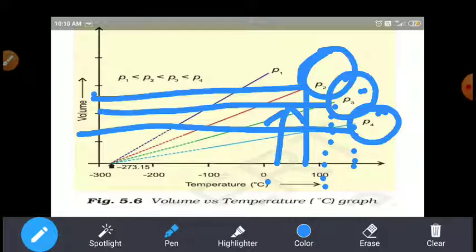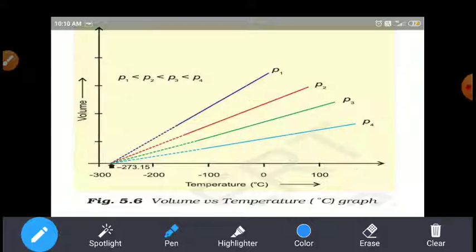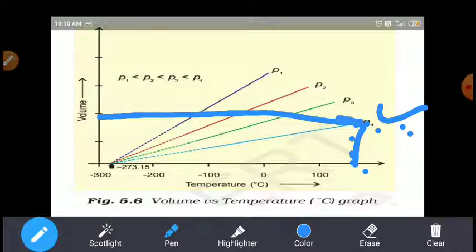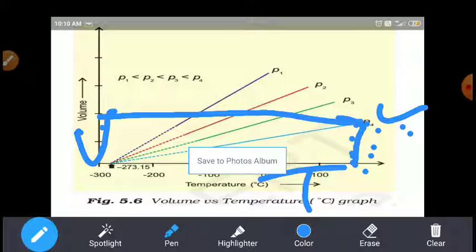So this graph indicates that when the temperature is high, the volume is high. The volume of the gas is directly proportional to the temperature.